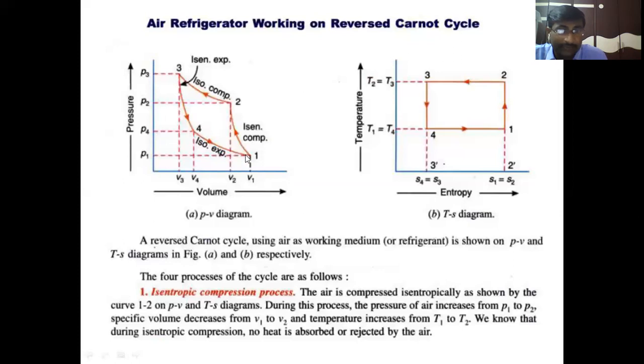This is the isothermal expansion represented by the curve 4-1 on the PV and TS diagram. During this isothermal expansion, the pressure decreases from P4 to P1 and volume increases from V4 to V1. And temperature remains constant during this process, T4 to T1, T4 equal to T1. During this expansion process, the heat is extracted by the system from the required space. The heat transfer during this process, 4-1, can be calculated by taking the area under that 4-1 line.